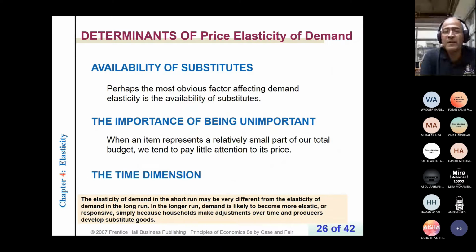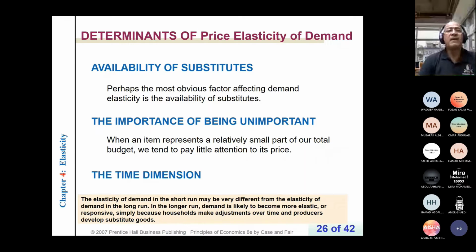So, for example, I purchase one bottle of perfume, but if there is a decrease in the price, I may purchase two. So there is a huge increase in quantity demanded. So when I say demand is elastic, percentage change in quantity is higher than percentage change in the price, regardless of the sign, regardless whether the price increases or decreases.